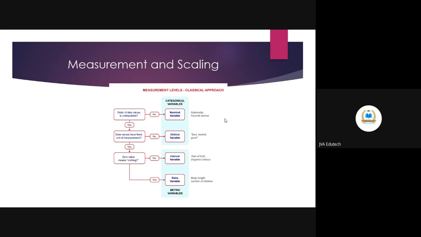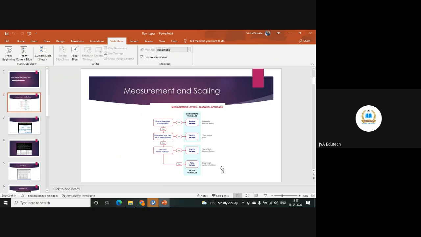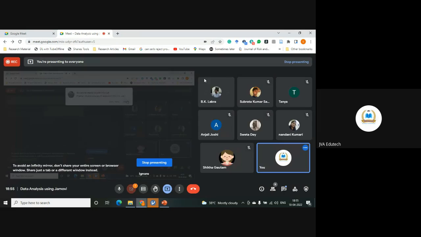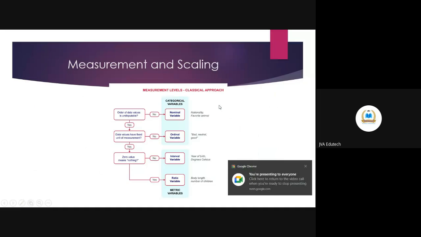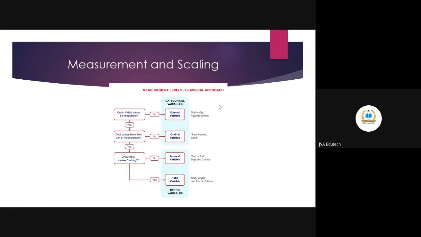That's it. But when it comes to interval variable and ratio variable, which are continuous in nature, you can apply all the statistical tests that you want, provided you further check the assumptions of normality, homogeneity, linearity, and all these things.